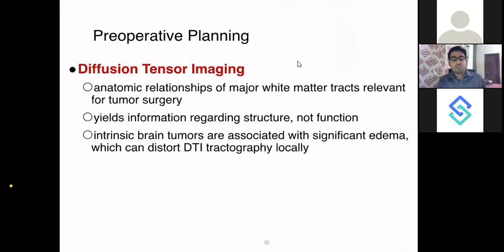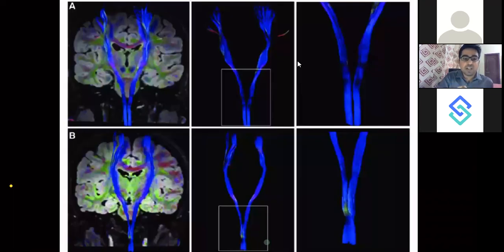Now talking about diffusion tensor imaging. What is diffusion tensor imaging? Again, it is a very upcoming MRI technique where you are actually able to see the corticospinal tracts or any tracts, any fibers in the brain. You can see these blue lines coming from your cortical areas, and these are the pyramidal tracts which are going down, and this is the spinal cord. That's how they appear.